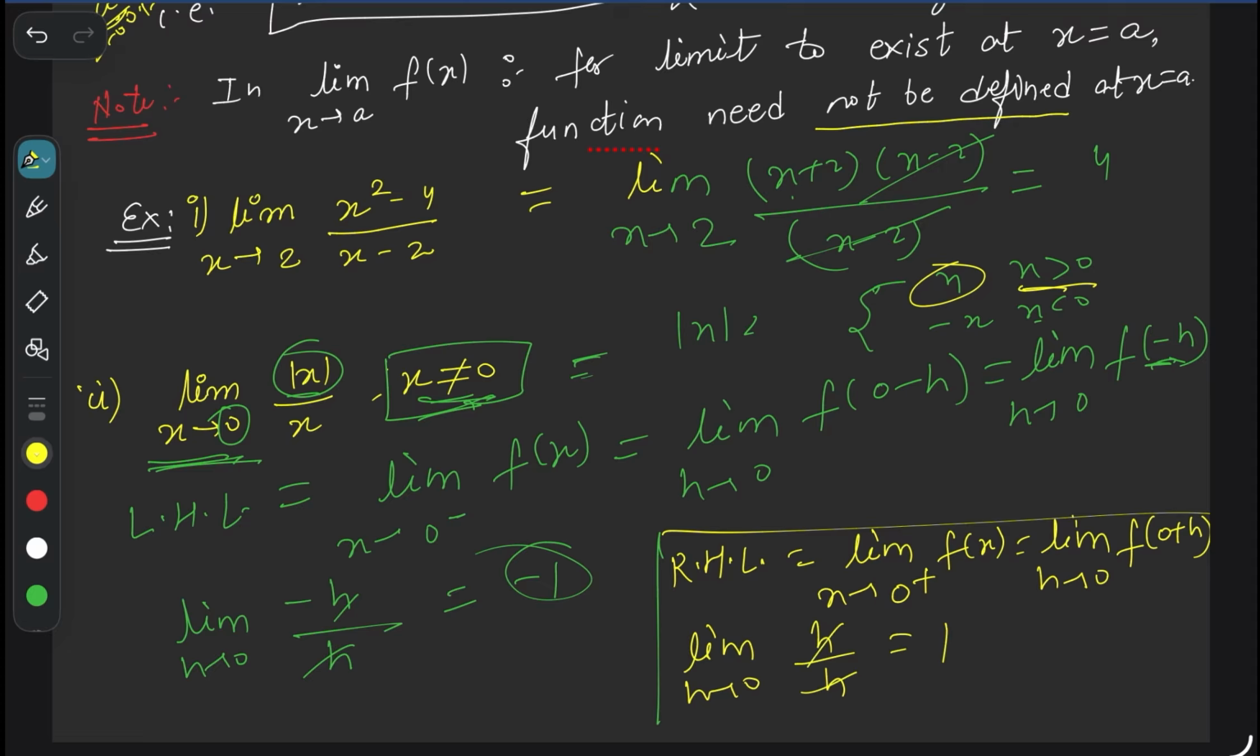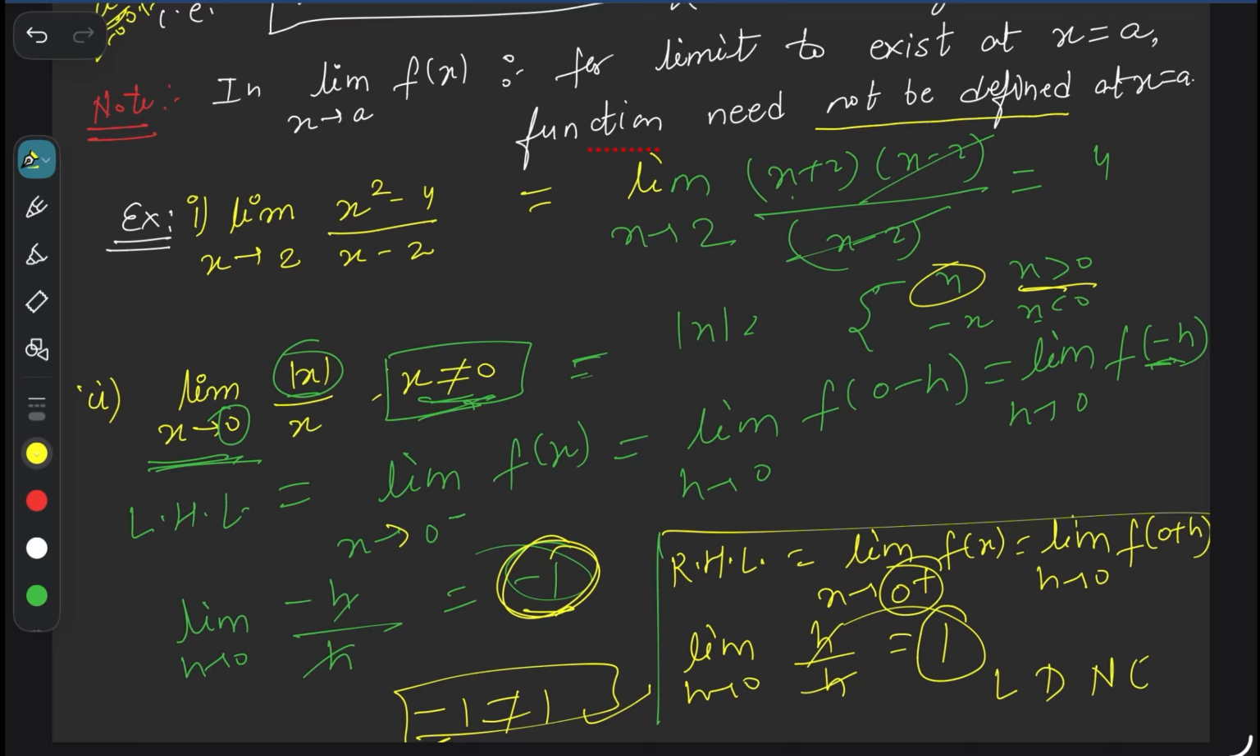And we can see here, when x moves from the left hand side, the value of the function is minus 1. When x moves from the right hand side of 0, the value of the function is 1. And we know minus 1 is not equal to 1, which means the left hand limit is not equal to the right hand limit, hence the limit does not exist.